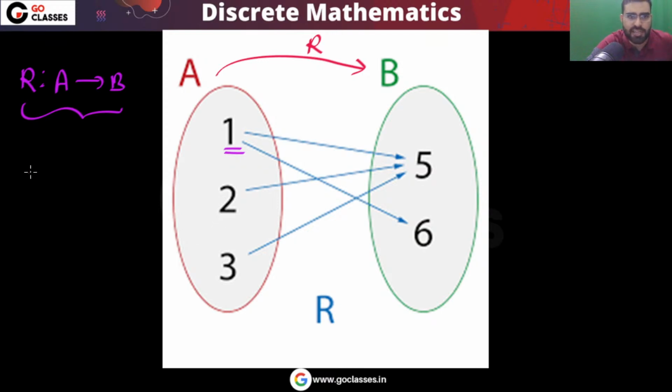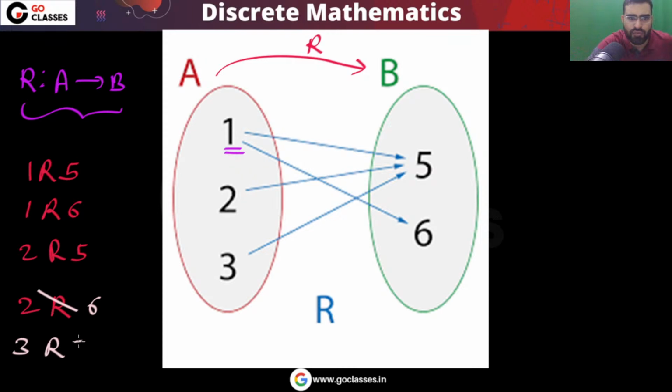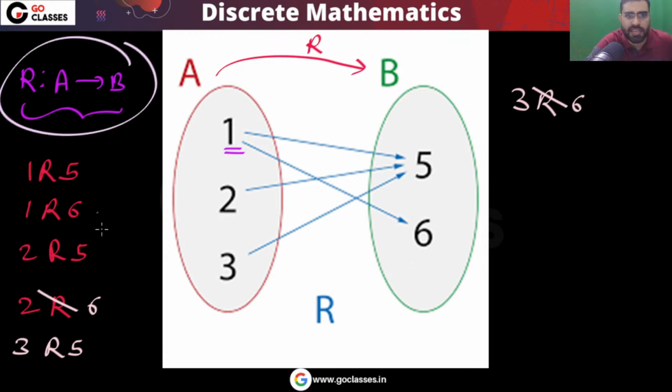Like this, I can say that 1 is related to 5 under this relation R. You can notice 1 is related to 6 under this relation R. 2 is related to 5 under this relation R. You can notice that 2 is not related to 6 under this relation R, so we put a cross here. Again, you can notice that 3 is related to 5 under this relation R, and 3 is not related to 6 under this relation R. So very simple, this is a relation from set A to set B.